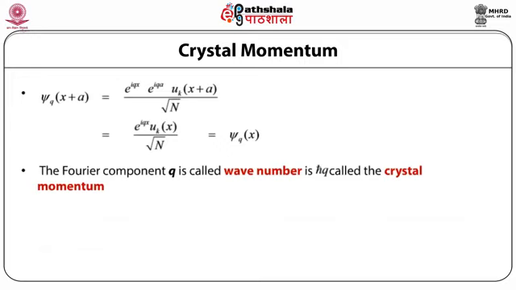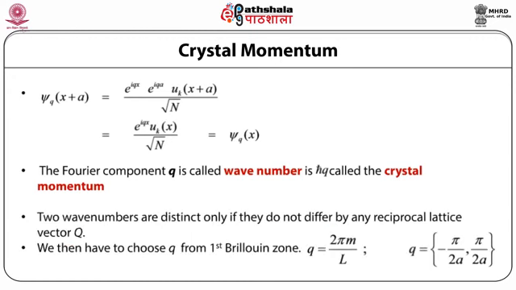Now if we choose q, then it satisfies k is equal to small q plus capital Q, that is small q and k differ by a reciprocal lattice vector, and from this phi q can be constructed. If we choose small q plus capital Q prime, then it satisfies small k is equal to small q plus capital Q prime plus capital Q, which is the same set since both the sets differ by the reciprocal lattice vector capital Q.